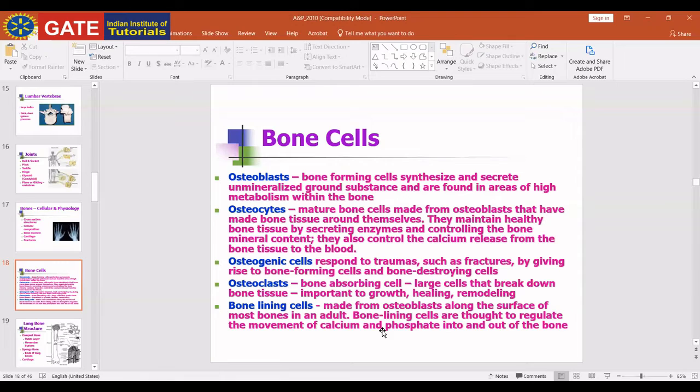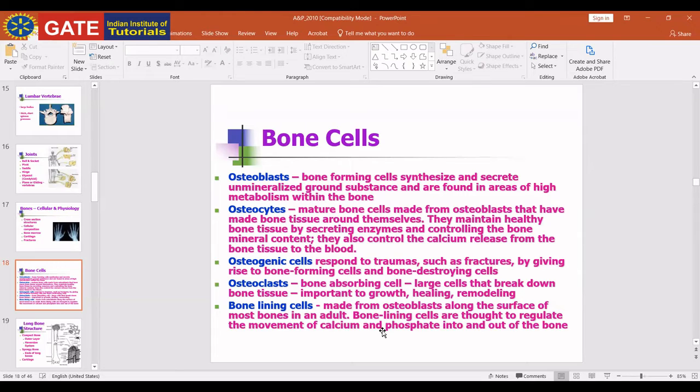Skeletal muscle is voluntary. We can control it on our own. Smooth muscles are involuntary. They are not striated; there are no bands in smooth muscles. Smooth muscles are present in internal organs, the visceral organs. Okay, just remember it.